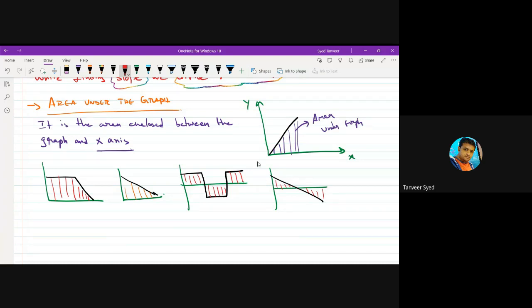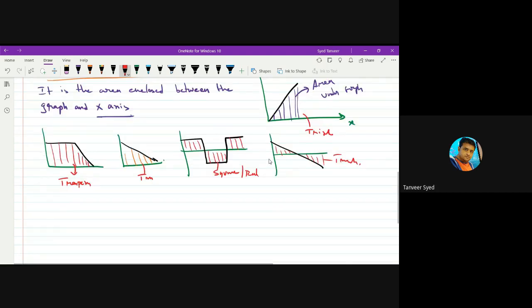So that is what you mean by area enclosed. How do you calculate this? We calculate area enclosed, or area under the graph, by using the formula of some geometric shape. Like here I can use the area of a triangle. Here this is a trapezium. This is a triangle. The next one is 3 rectangles. This can be a square or a rectangle. This is a triangle. By applying the formulas of area of triangle, square, rectangle or trapezium, you can calculate its value numerically.